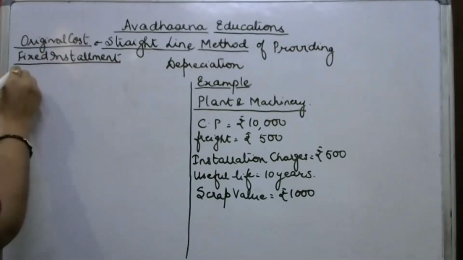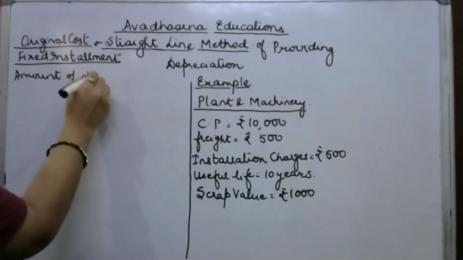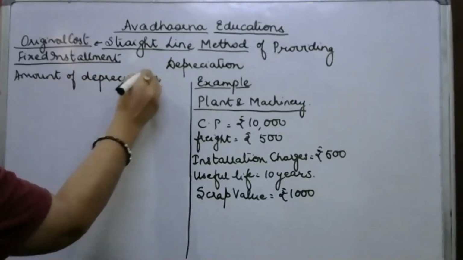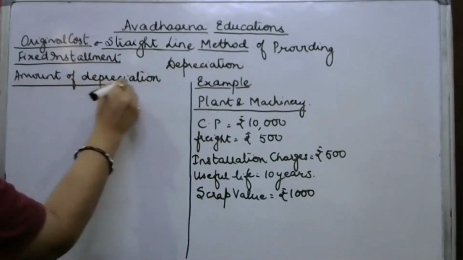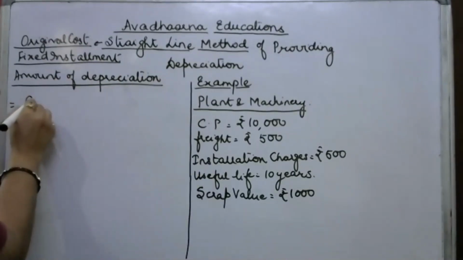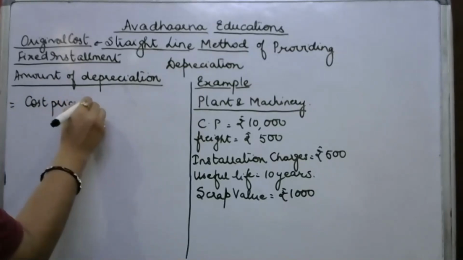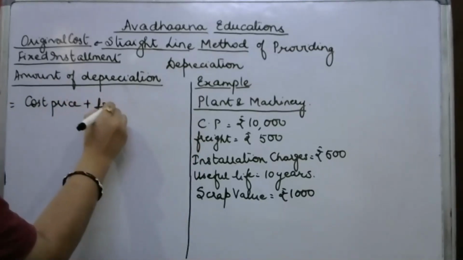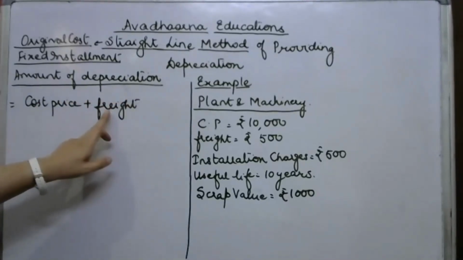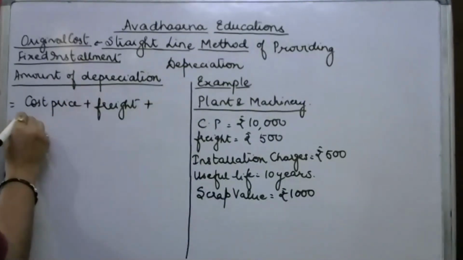Now under this method, the amount of depreciation is calculated by applying the formula. We are going to add the cost price of the asset plus any freight which we pay to bring that asset to our factory premises, plus any other installation charges.